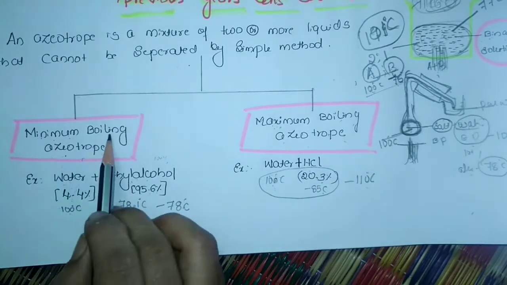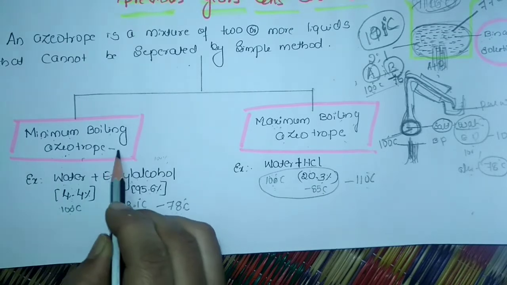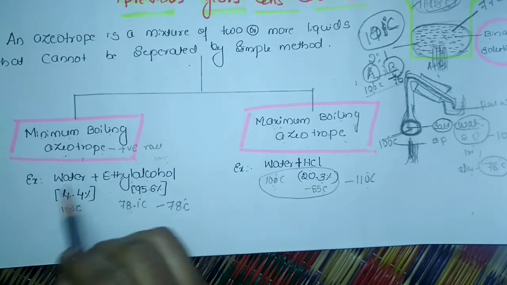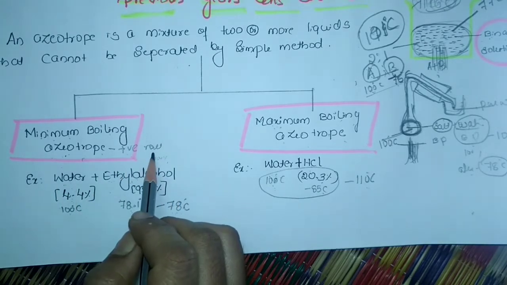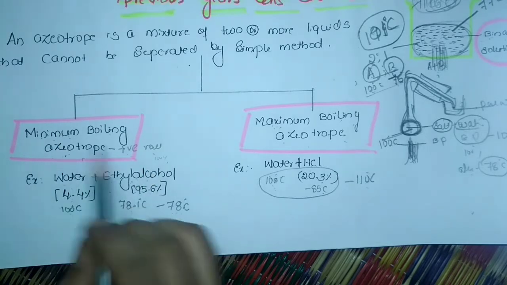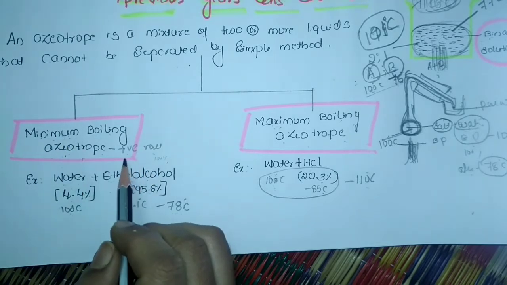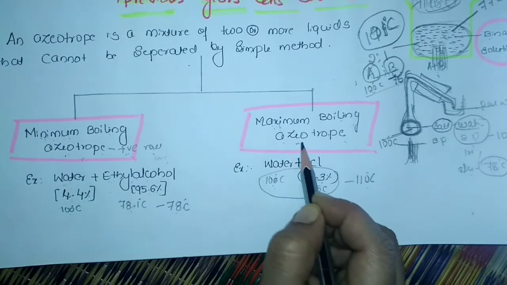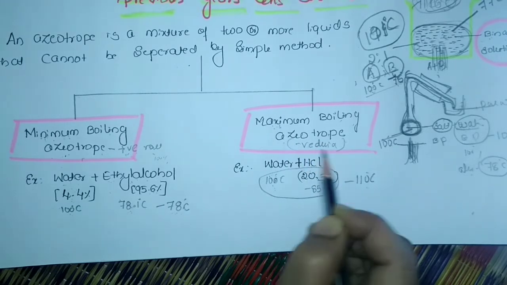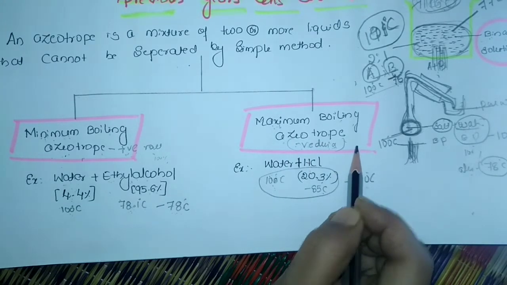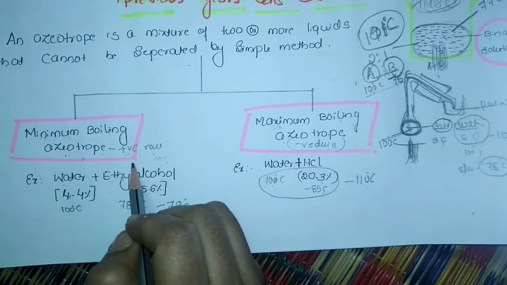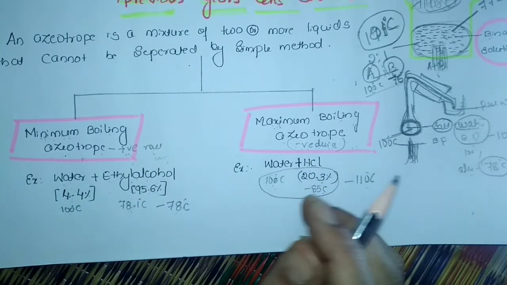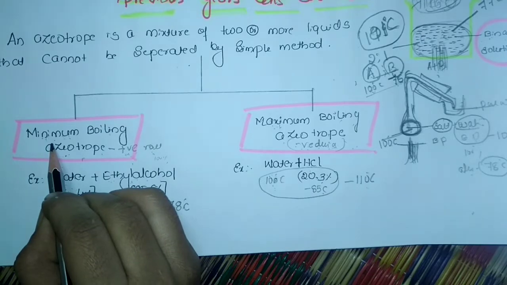And here, minimum boiling point azeotrope will show positive deviation from Raoult's law. Means whatever mixtures or examples there are for positive deviation from Raoult's law, those are minimum. A trick you have to understand here: positive deviation means minimum. Positive, minimum. Maximum, negative deviation, non-ideal solution or negative deviation from Raoult's law. Maximum, negative; minimum, positive. So whatever the examples are for positive deviation and negative deviation will come under examples for the minimum boiling point azeotrope and the maximum.